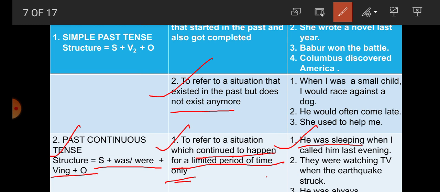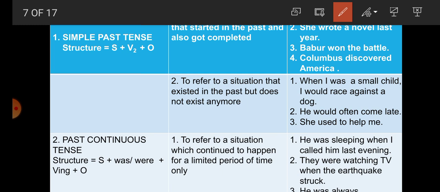Second one, they were watching TV when the earthquake struck. So here student, they were watching TV. What were they watching? TV. They were watching TV, but now they are not watching. When the earthquake struck, they were watching TV. So the action was continuing in the past, but now it is not continuing. So student, we have got that past continuous tense refers to a situation which continued to happen for a limited period of time only in the past.